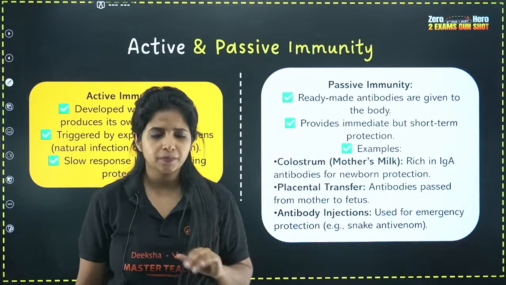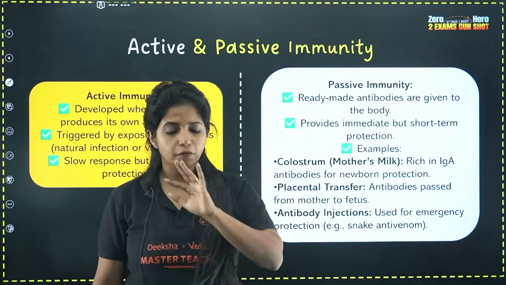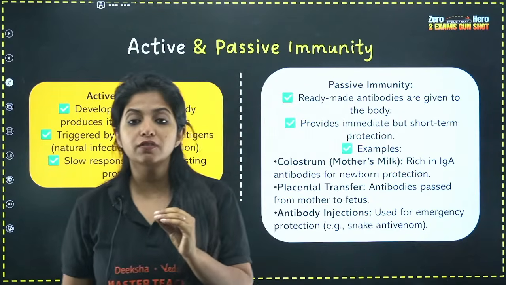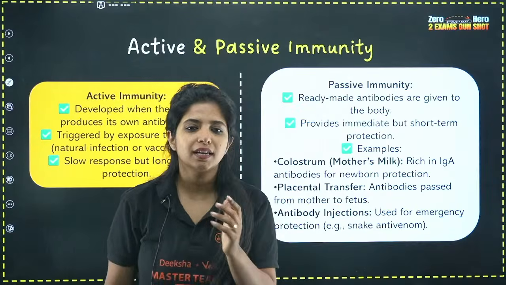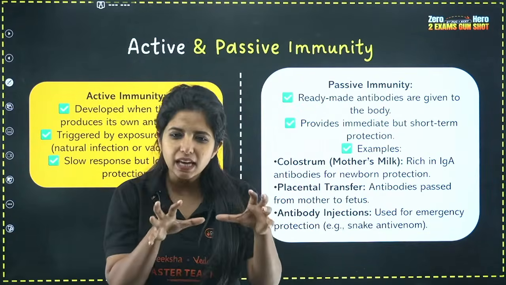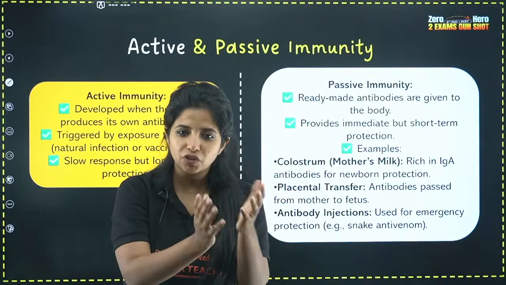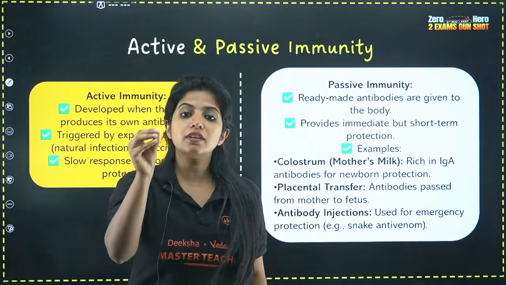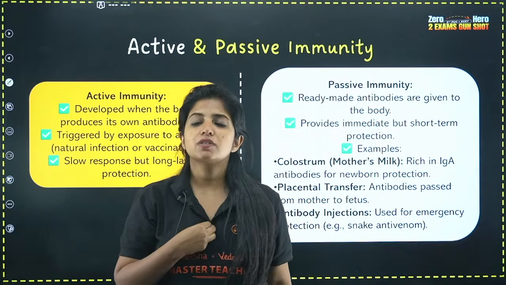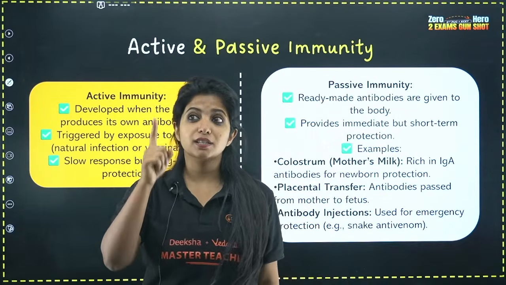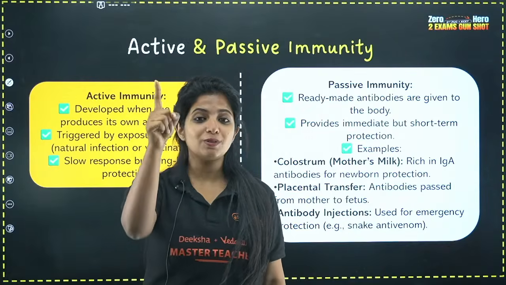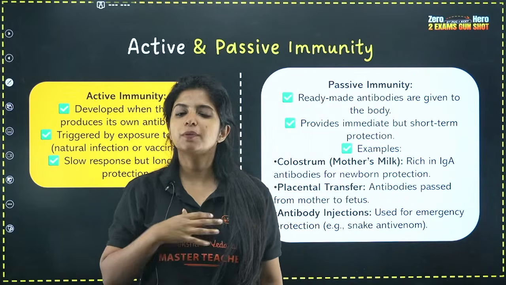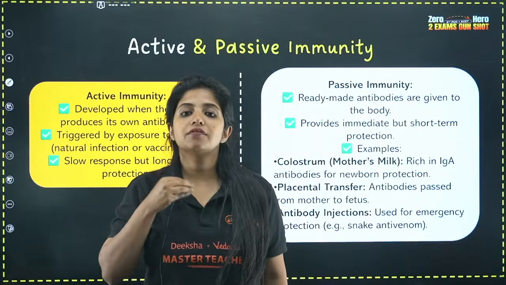This is active immunity. Suppose, if not infection, someone is giving you vaccines. What is a vaccine? A vaccine is nothing but the weak form of some antigen, of some pathogen out there. It cannot cause any trouble to us. We are just giving this weak form to our body. Why? So that our body understands that something like this can come up later on and you have to produce these types of antibodies. So to give a primary response, we give vaccination.